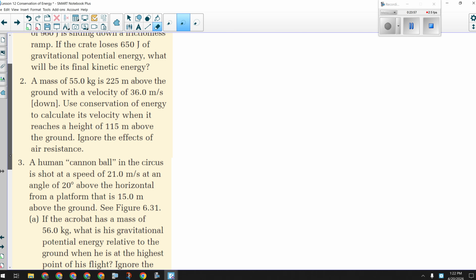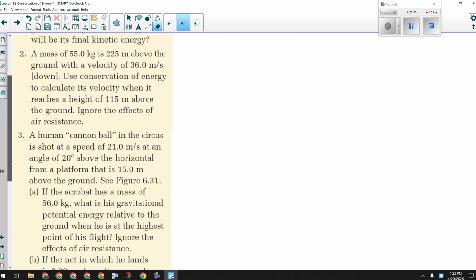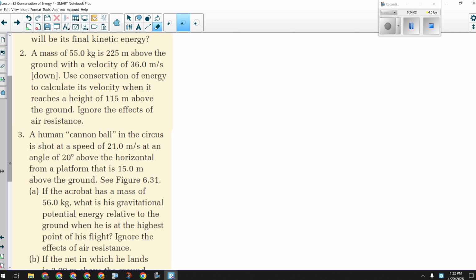Okay, let's have you guys try number 2. It's very much like the one we just did. And then we'll walk through number 3 together, just because there's something in number 3 that's kind of important for us to realize and understand about energy. But try number 2 for now. It's very much like the one we just did.